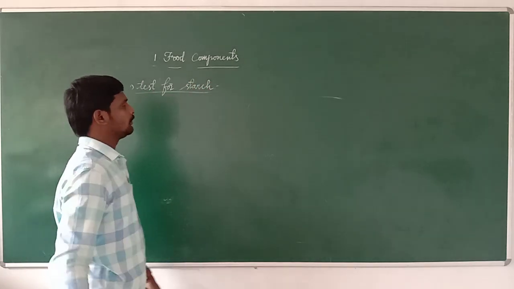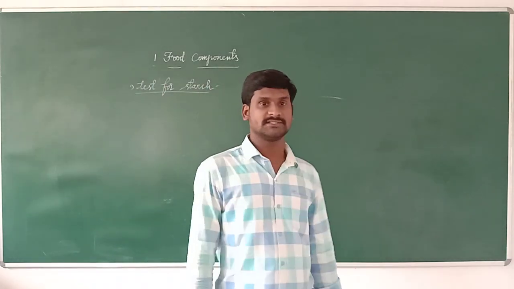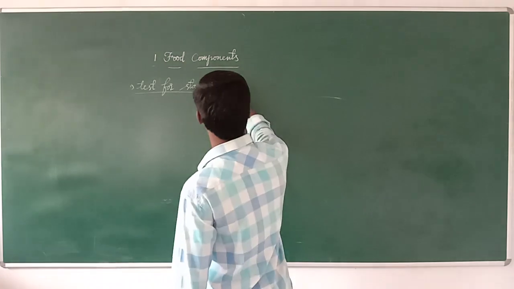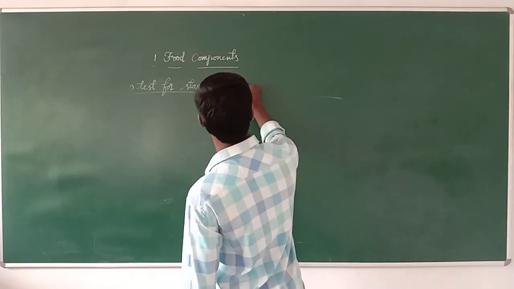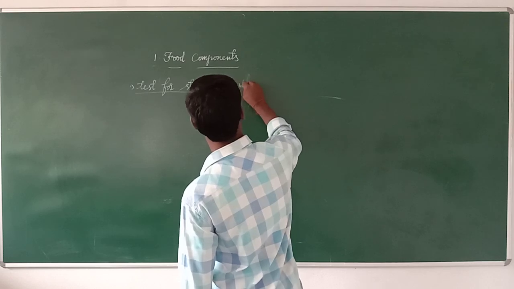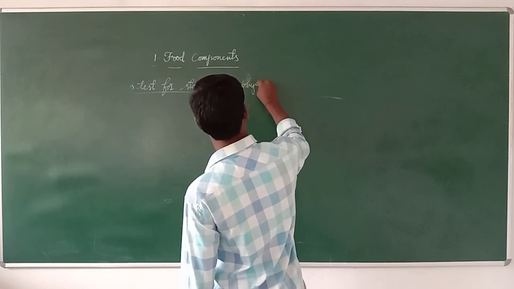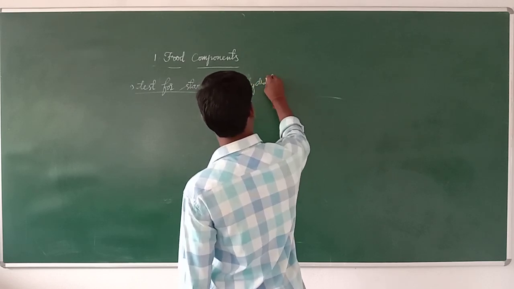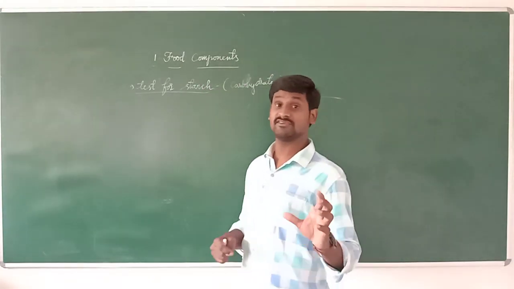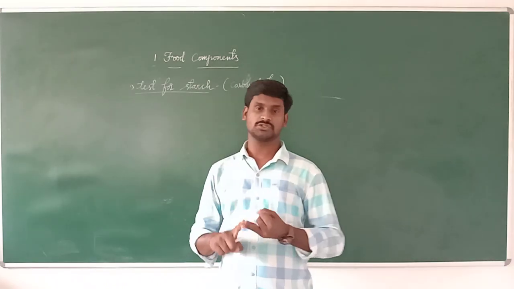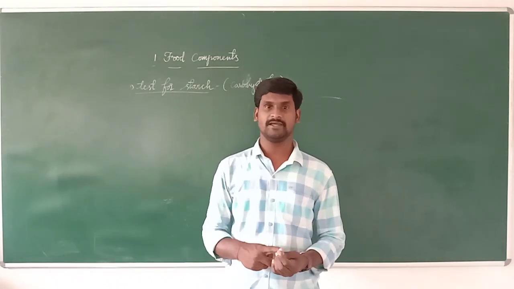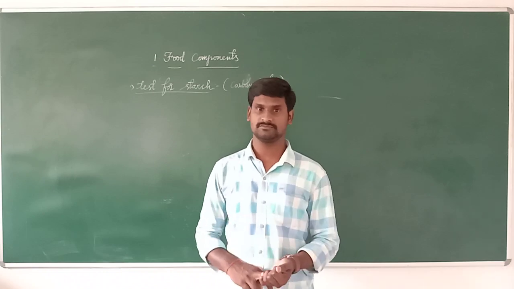The first part we are going to learn today is a test for starch. The main nutrient in starch is called carbohydrate. Carbohydrate, sugar and starch are the same. That means the food nutrient which is contained in foods.